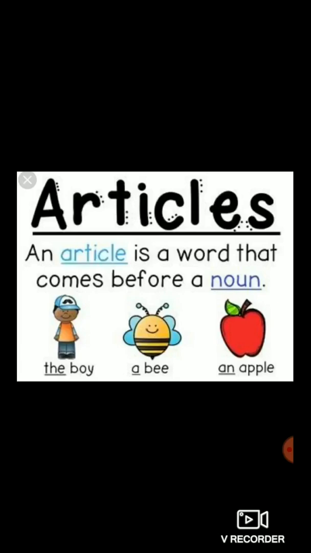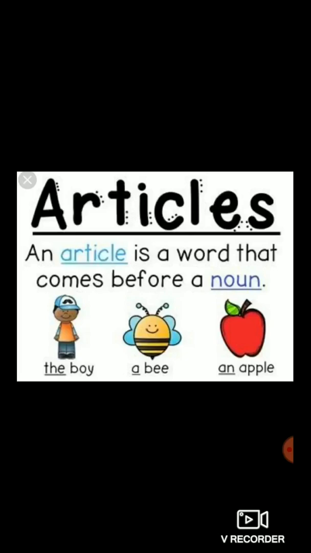Now can you see what comes before the noun? You can see the boy, so before the noun, the is used. A bee: before the noun bee, a is used. An apple: before the noun apple, an is used. So a, an and the are nothing but articles. Very good. So total how many articles are there? Very good, 3 articles are there. They are a, an and the.